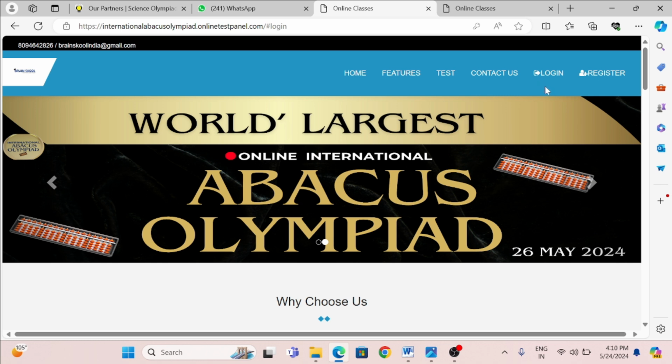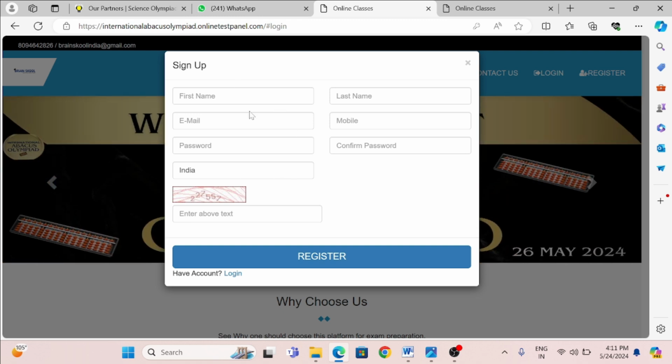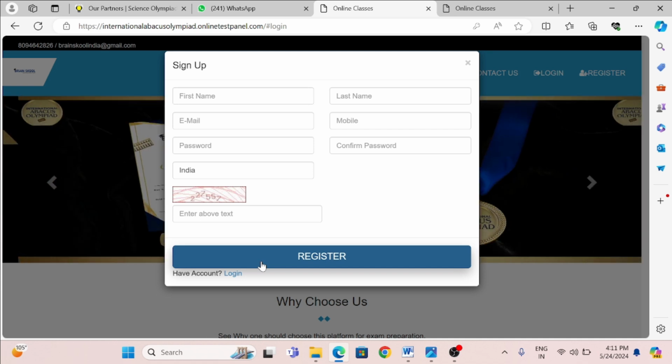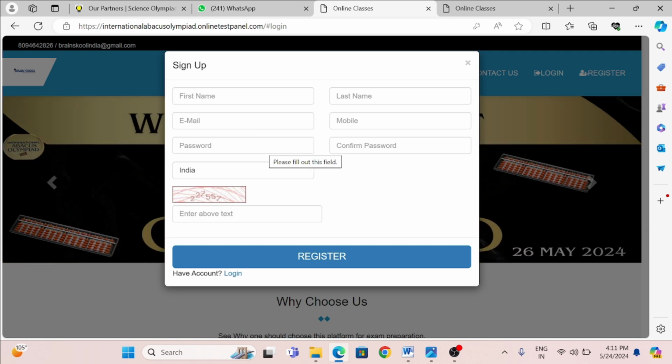If you want to register on your own, click on register. A pop-up form will come, and you need to fill in all these details. When you click on register, your unique ID and password will be created. The email which you mention here is your unique ID, and the password you have created is your password for the test portal.